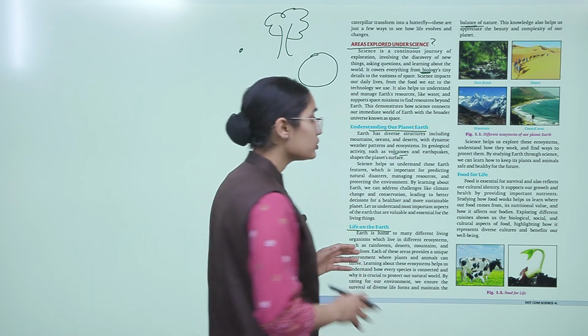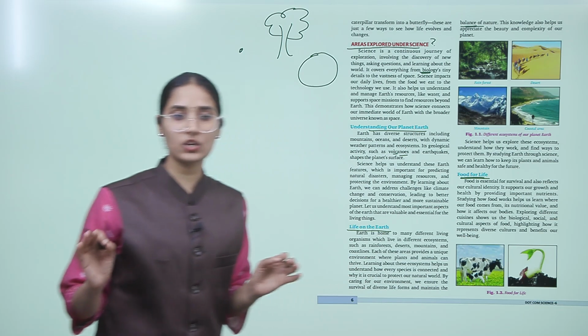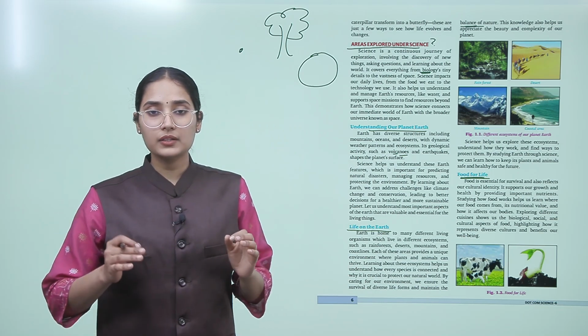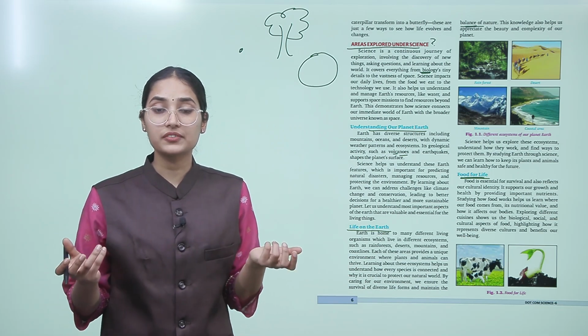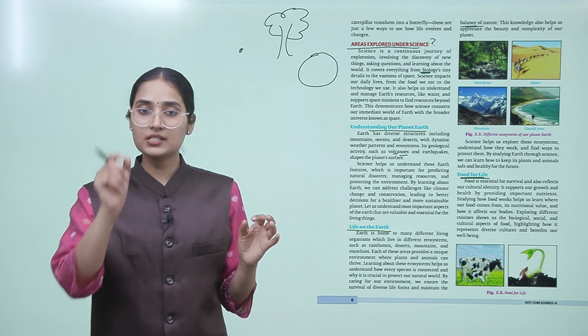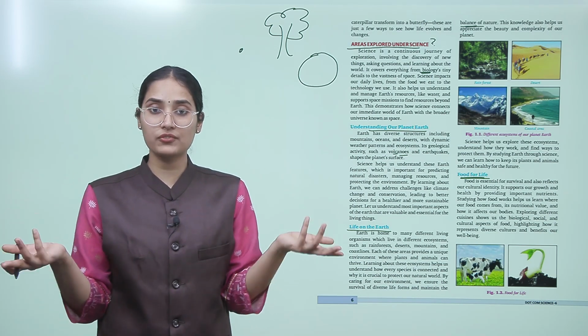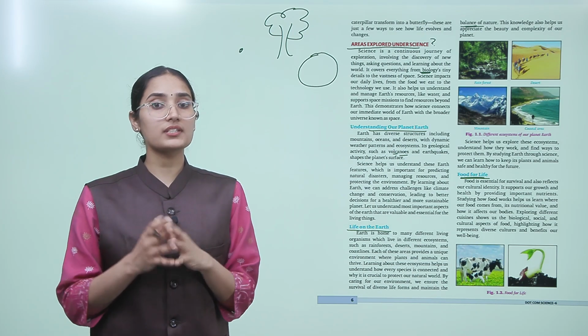Now let's talk about the food for life. Life exists on our planet Earth, but what's the source of this life? Have you ever thought about it? We all need energy. Even the smallest ant needs energy. Where is this energy coming from? So food is essential.